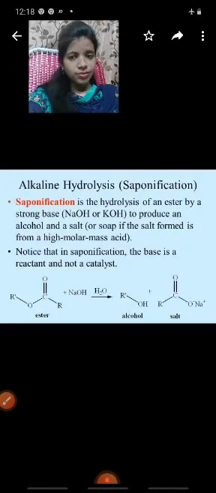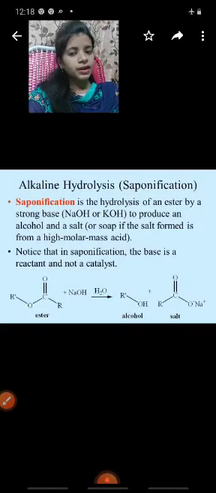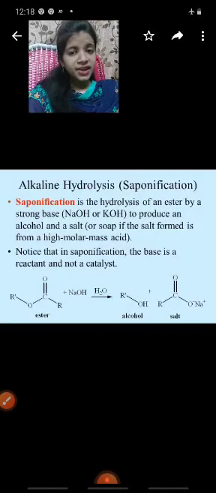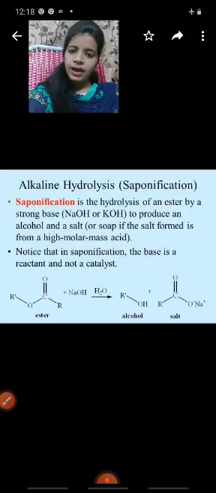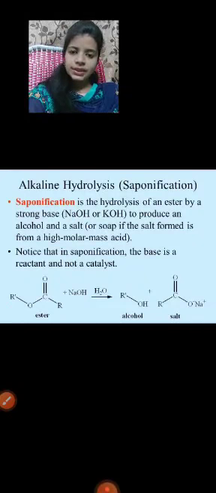Notice that in saponification the base is a reactant. What is the difference between reactant and product? The reactant is the initial material, the starting material. The product is the final compound. Example: A plus B gives rise to C. A is a reactant, B is also a reactant. The final compound C is the product.